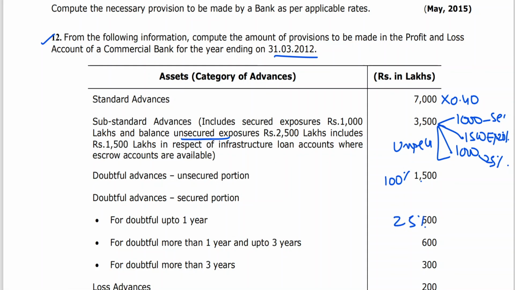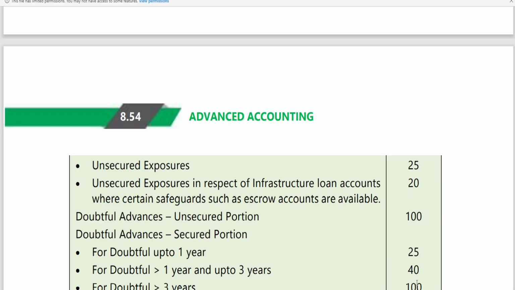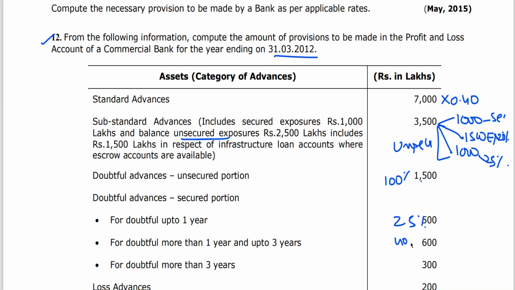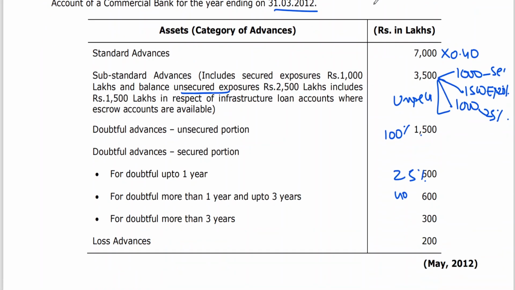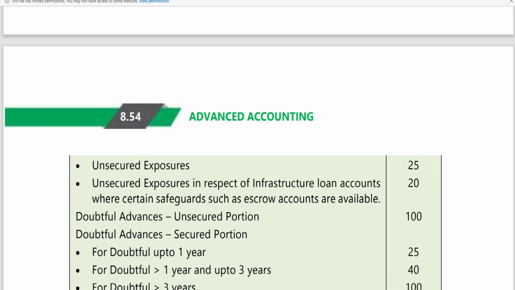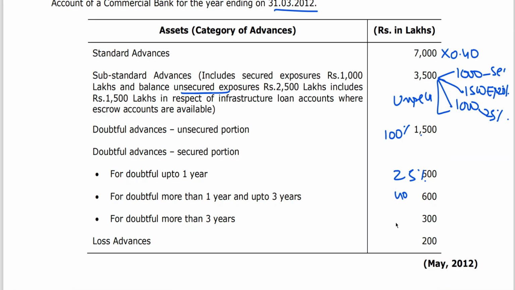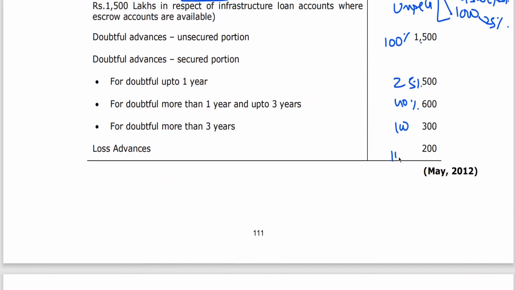1 and 3, you learned that 40%. You can cross check. 40%. And for doubtful more than 3 years, you know that 100%. Next, loss advance is 100%. You can take it for granted.